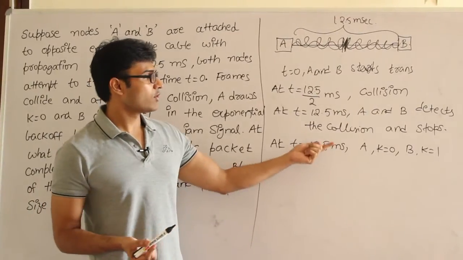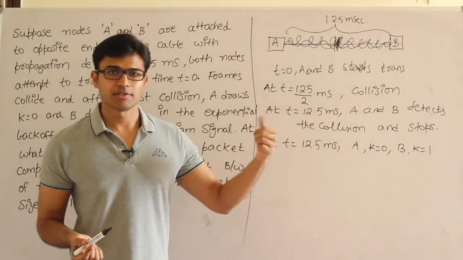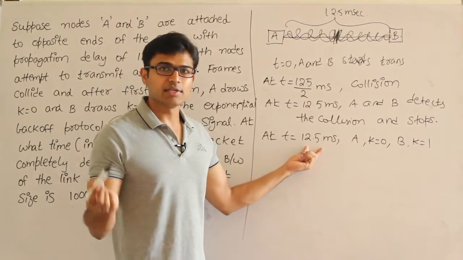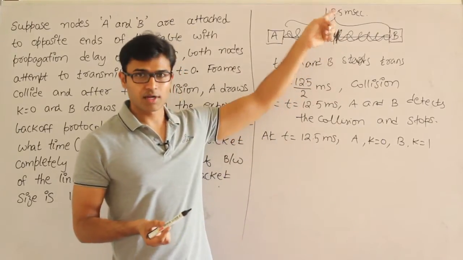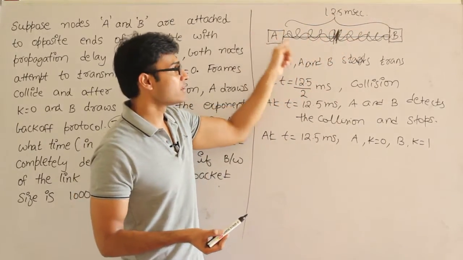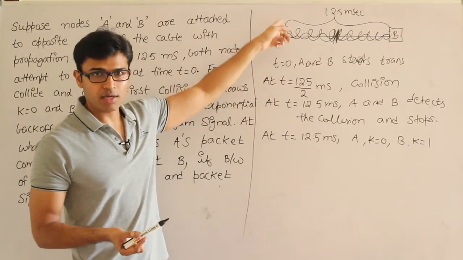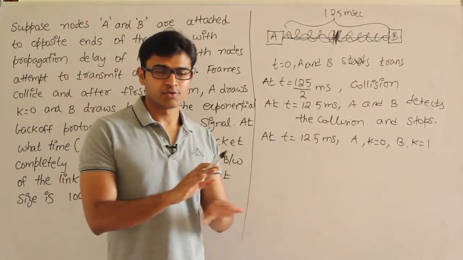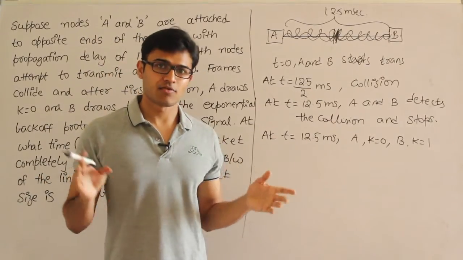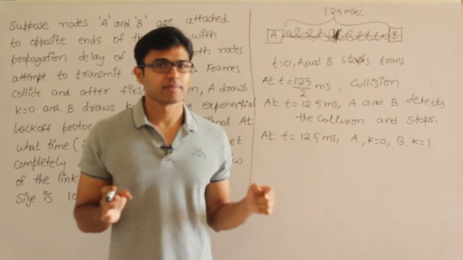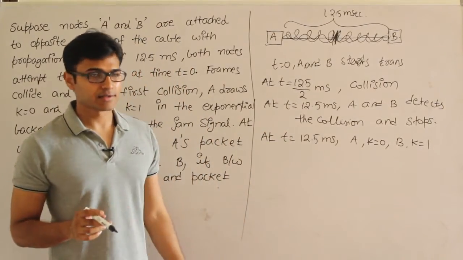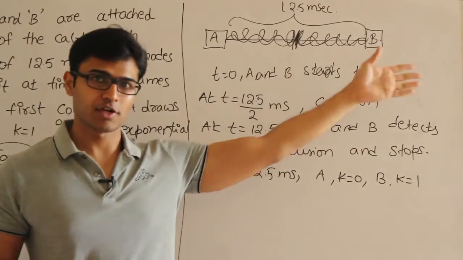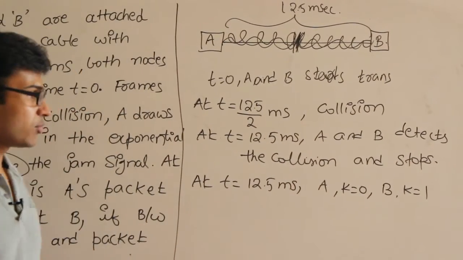A. But then even though A could start transmission immediately, it is not supposed to do that, because at this time, just before seeing the collision signal, B might have aborted one last bit and now that last bit has to clear the link, as well as A might have aborted one last bit, now that last bit has to clear the link. Anyway, the entire link has to be cleared. In order to clear the link after both the stations have stopped the transmission, it will take at least one propagation delay. The reason is the disturbance could be at one end, now that has to clear off the link, which means the disturbance has to get out of the link. For this, the time taken is one propagation delay.